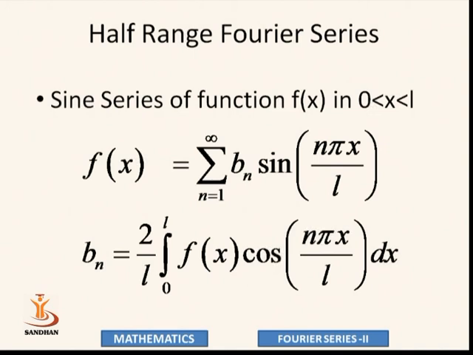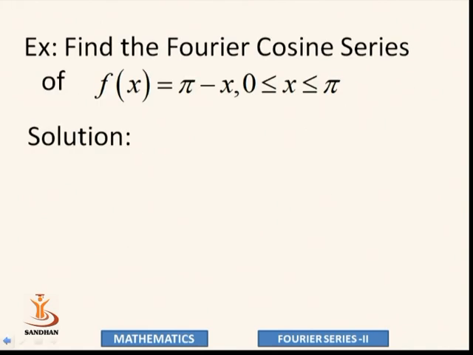So to find the sine series, we have to find only bn, no need to find a0 and an in our sine series. While in cosine series, we require only a0 and an. So let's take an example. Let's find the Fourier cosine series of our function pi minus x in interval 0 to pi. Limit is 0 to pi. Function is pi minus x and we require the cosine series.